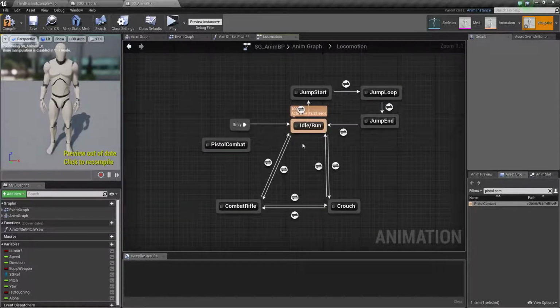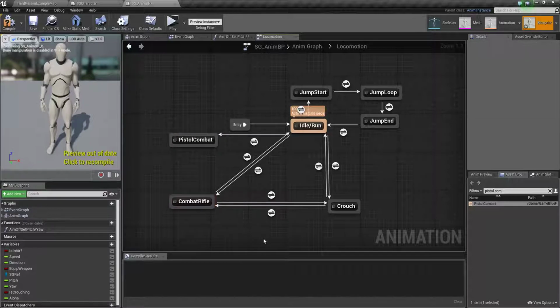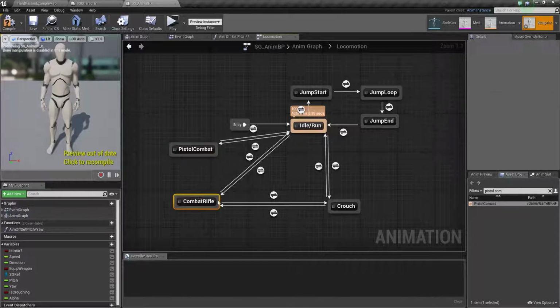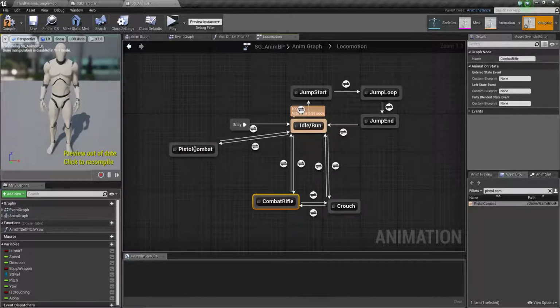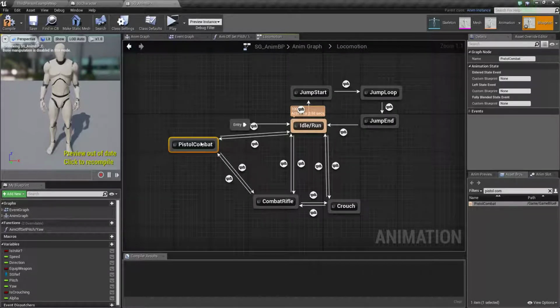Into idle, if you pick up the pistol, it will go automatically to the pistol combat state. Same thing, and you can go back again if you unequip the pistol. If you want, just make some room, and you can also go from pistol to rifle combat, and rifle combat to pistol, and you can also go to crouch.